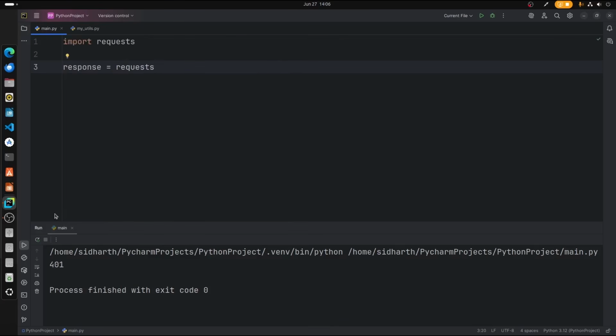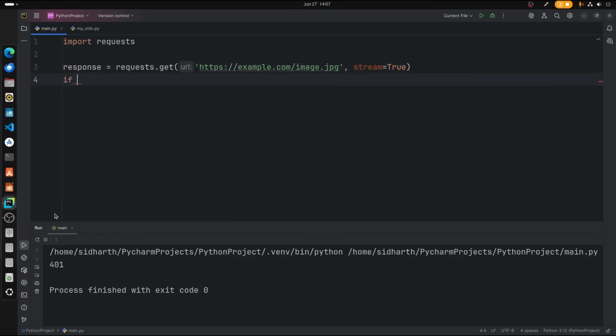So response is equal to requests.get. What are we getting? https://example.com, which is a dummy URL, example.com/image.jpg. Now let's type stream is equal to True, because we're avoiding big files, so that's why we are using stream equals True.